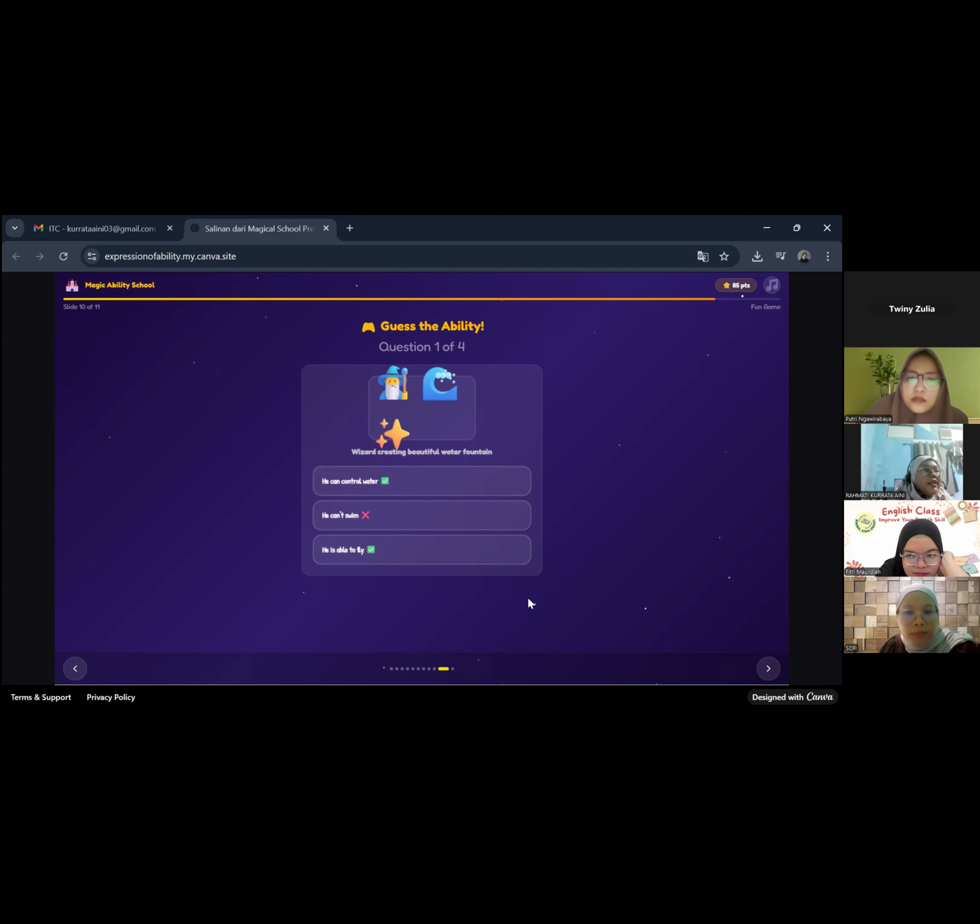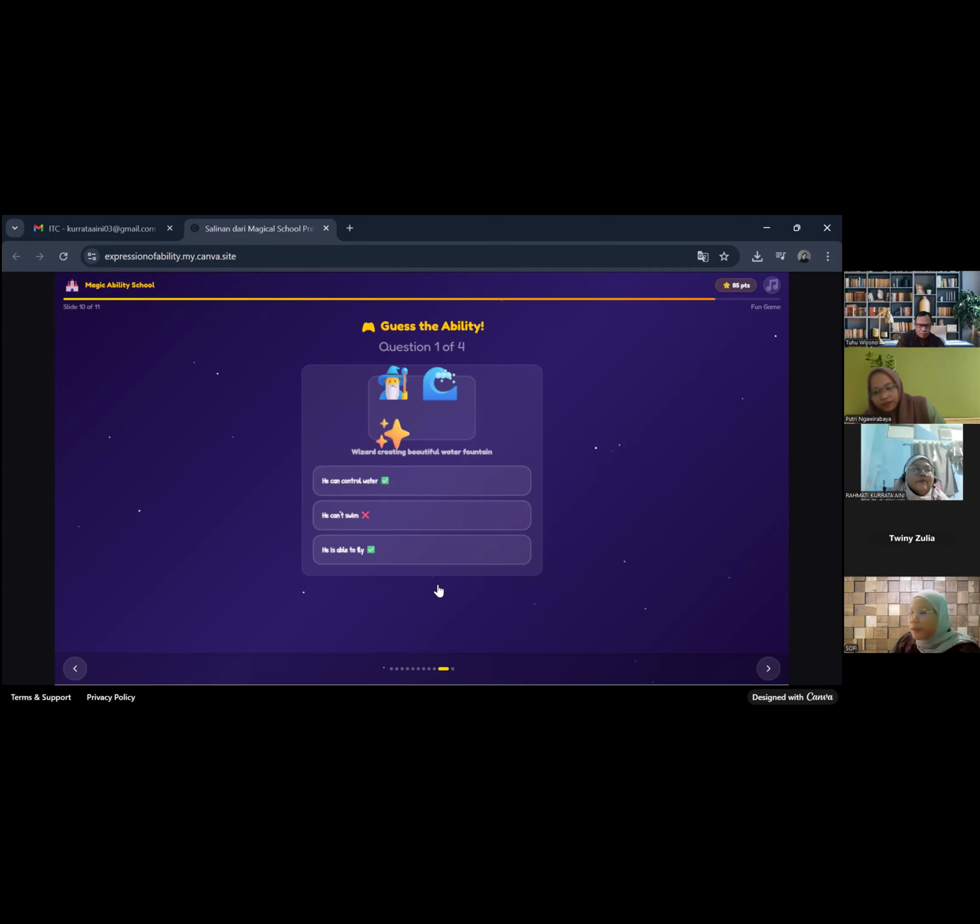A wizard creating a beautiful water fountain. So the wizard can control water, or he can swim, or he is able to fly. He can answer, control. He can control water.